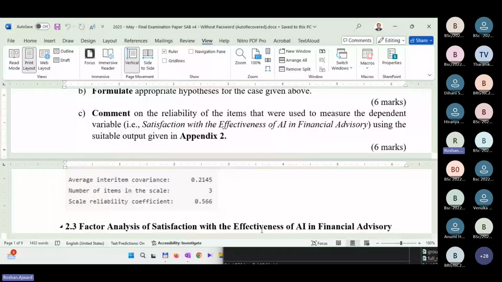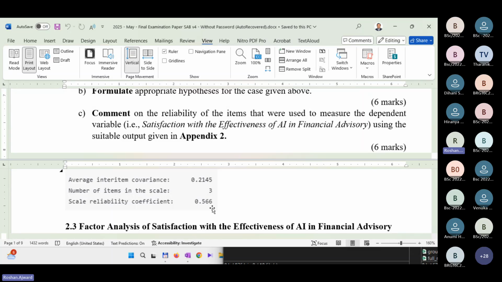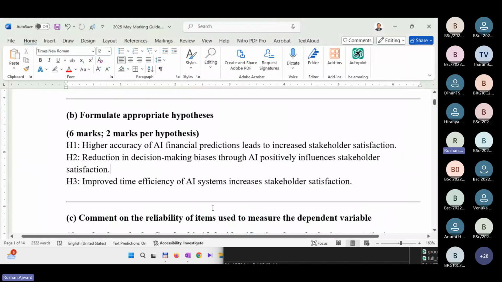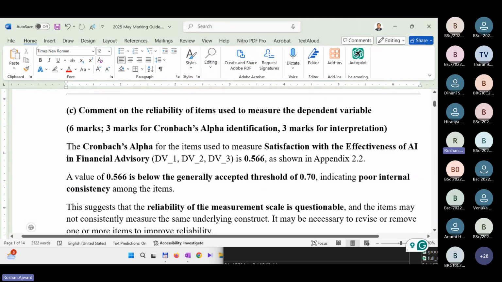Yes, we told it should be above 0.7. Here it's even below 0.6. So it's 0.566. So it's less reliable, isn't it? Right, it's less reliable, but you cannot just say it's not reliable. You have to explain. Now see the answer. These are not model answers, right? These are the answer guide, based on what some students have written.